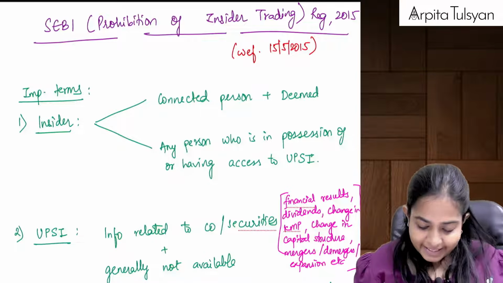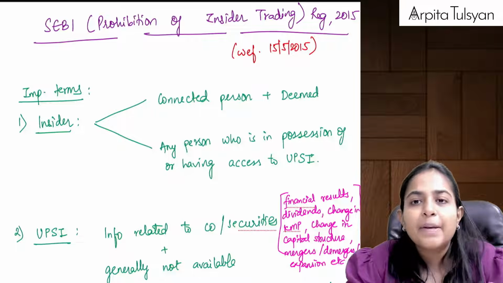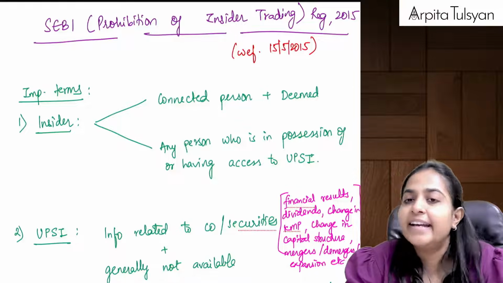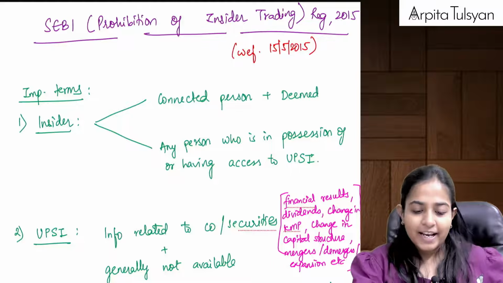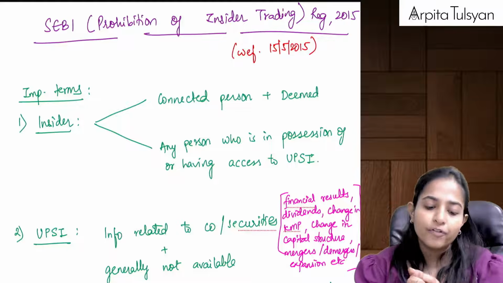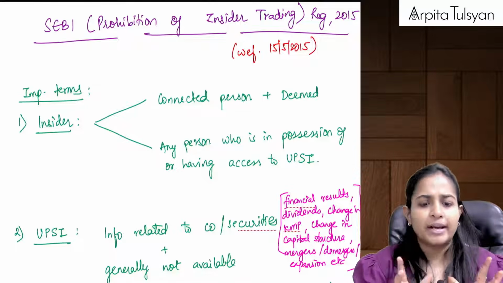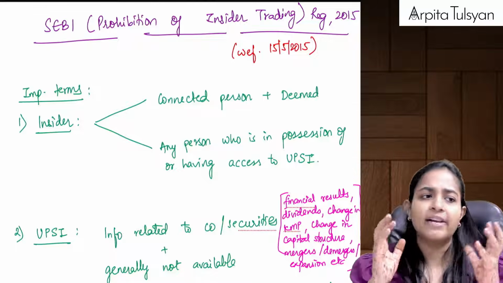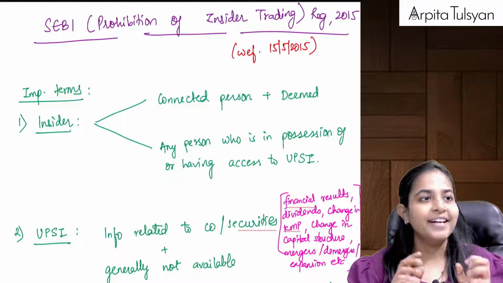Okay, so let's start with the next SEBI regulation, that is SEBI Prohibition of Insider Trading Regulations 2015. This was added in your SPOM syllabus. So let's try to have a quick overview of the entire regulations. We will be covering almost everything from the regulations which is relevant from your exam point of view and from which you will get a fair idea about the regulations.